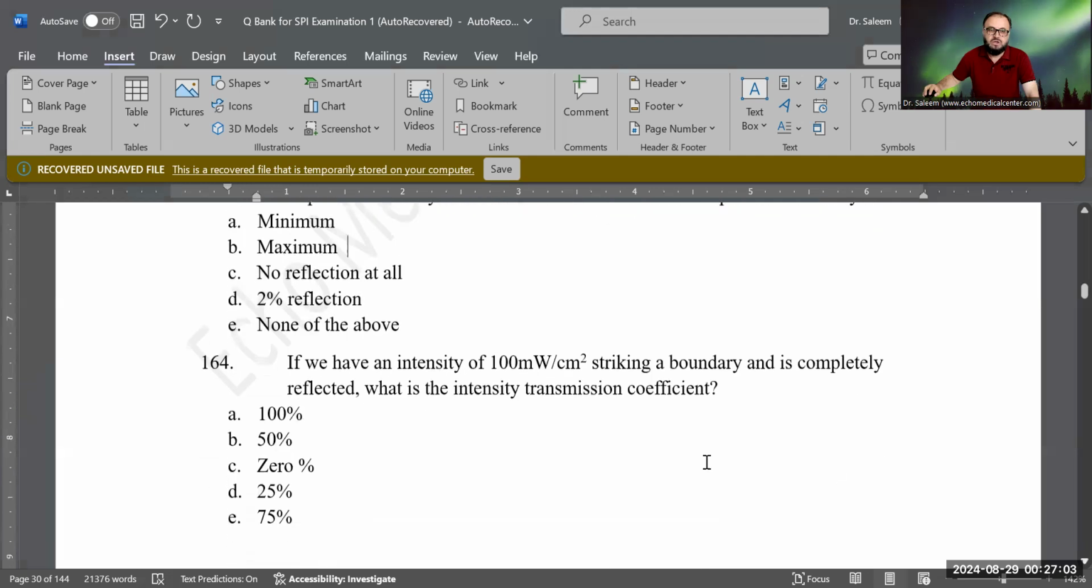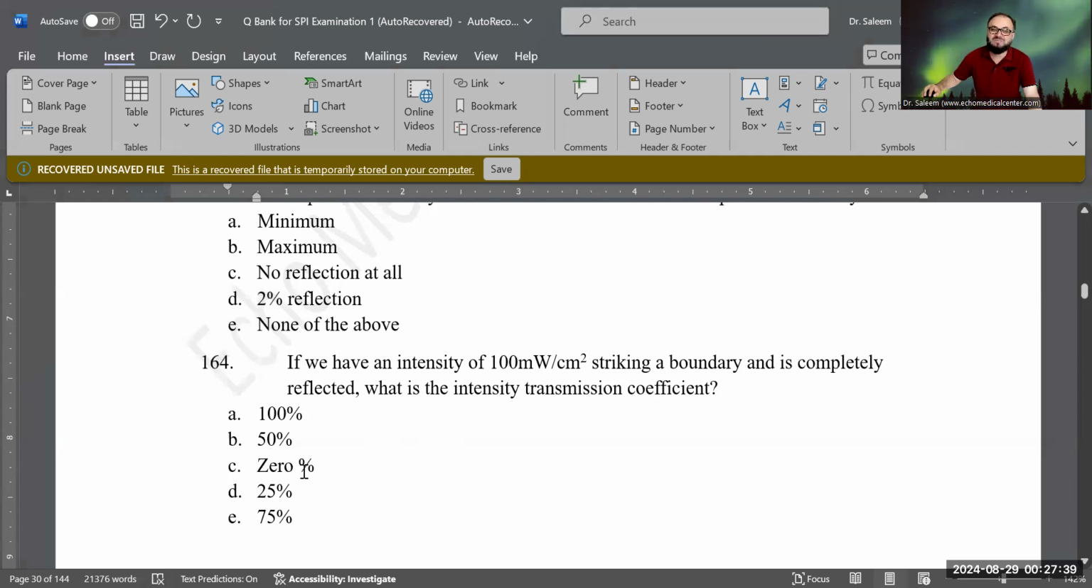Next question. If we have an intensity of 100 milliwatts per centimeter squared, striking a boundary and completely reflected, what is the intensity transmission coefficient? A very simple, easy question. Just read the question twice. I will read it for you because it's a very simple question. If we have an intensity of 100 milliwatts per centimeter squared, striking the boundary and is completely reflected, what is the intensity transmission coefficient? What do you think?